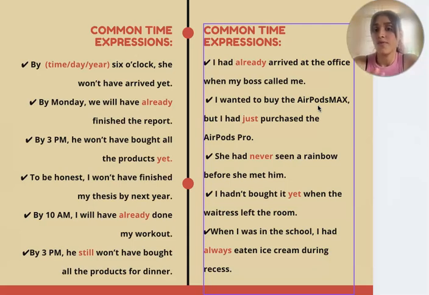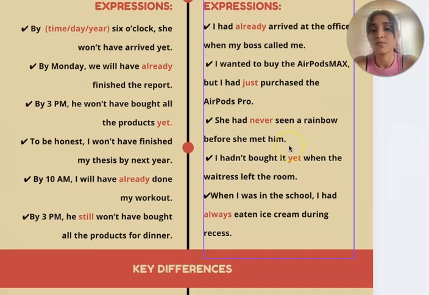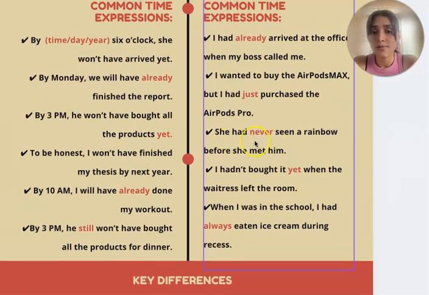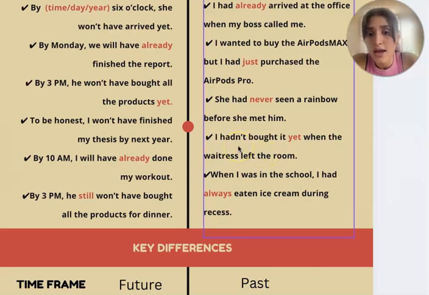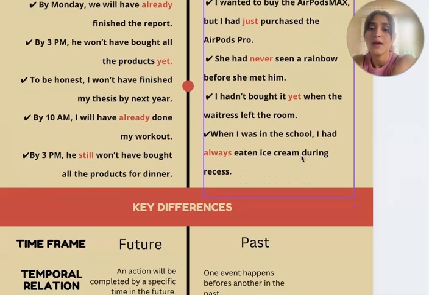So before, I had purchased the AirPods Pro, and it happened maybe immediately before I changed my opinion. We have another example. She had never seen a rainbow before she met him. Okay. Next, I hadn't bought it yet when the waitress left the room. And when I was in school, I had always eaten ice cream during recess.